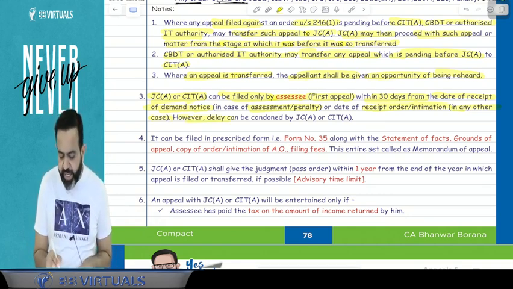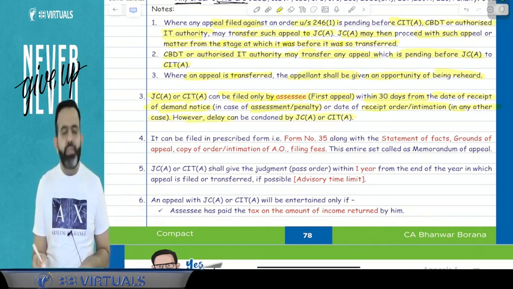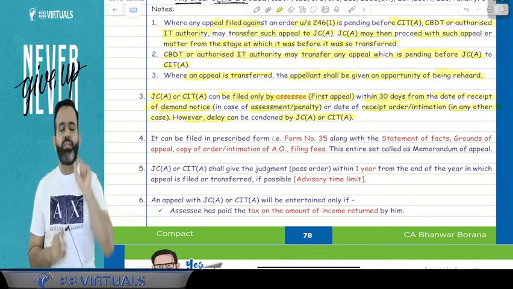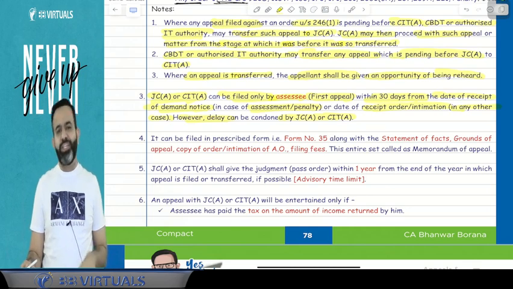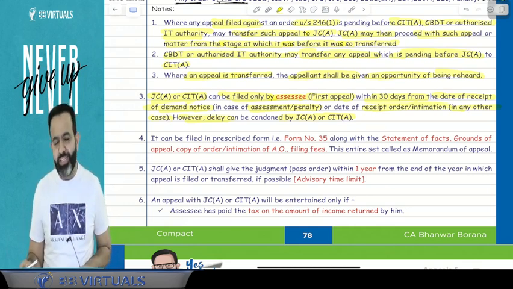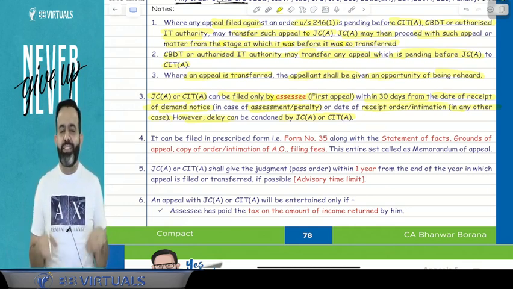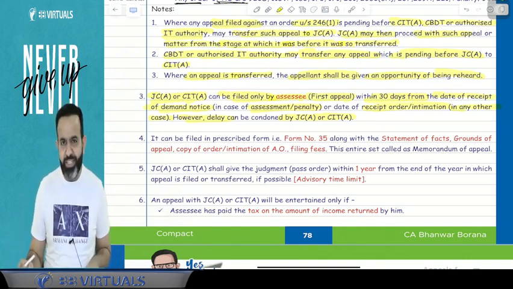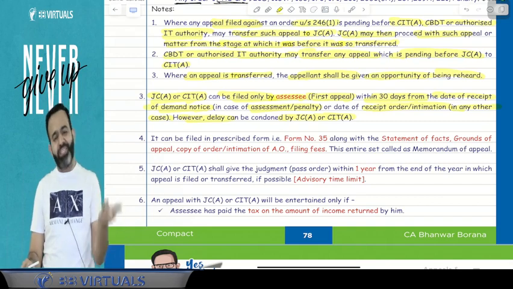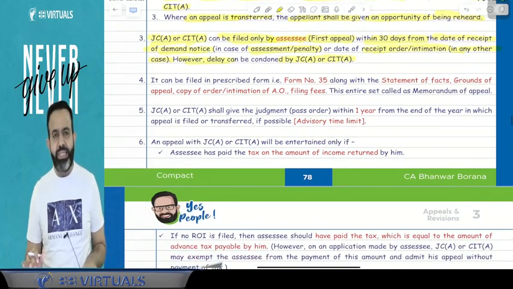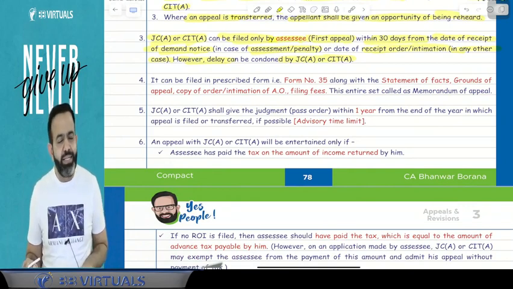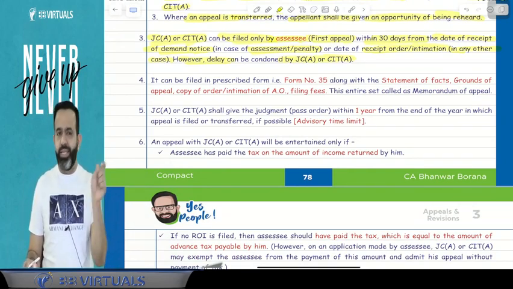However, the delay can be condoned by the Joint Commissioner Appeal or the CIT Appeal. If they feel there is a genuine reason, then the delay can be condoned. In practical life, normally if you could not file the appeal within 30 days, you write that the assessee was not well, or was admitted in the hospital, so due to that he could not file the appeal within 30 days. That can be a genuine reason. If the CIT or JC Appeal thinks it is a genuine reason, they may allow the appeal after 30 days also.